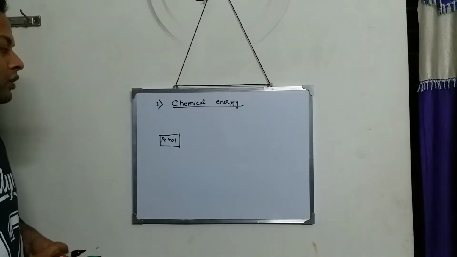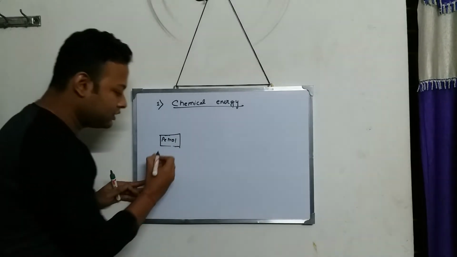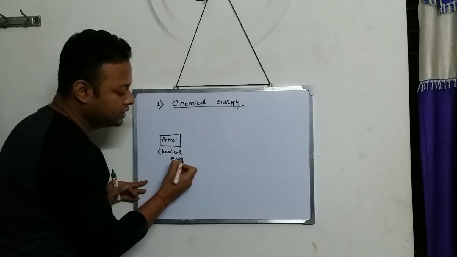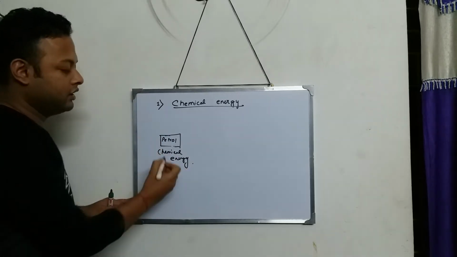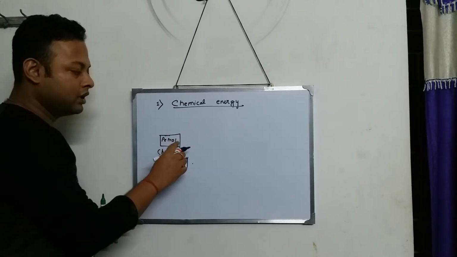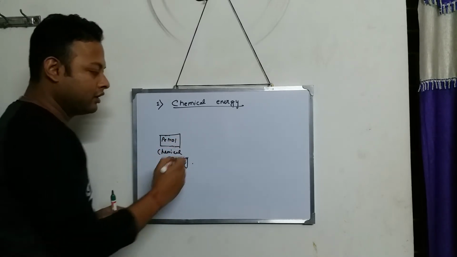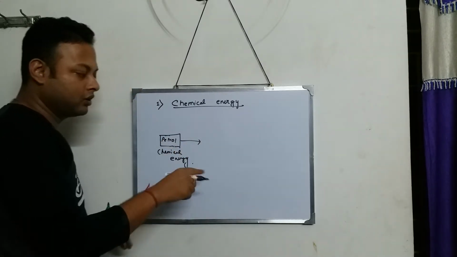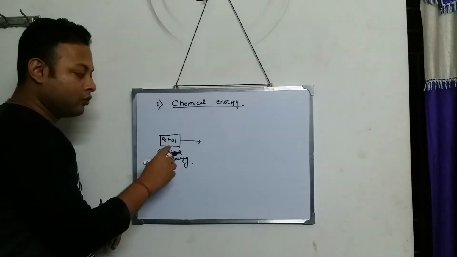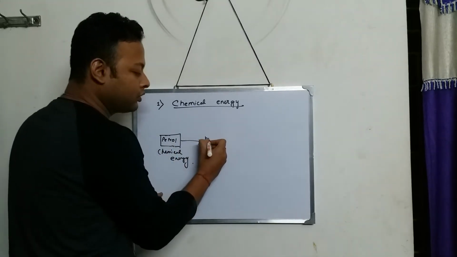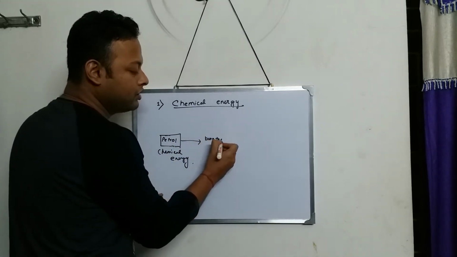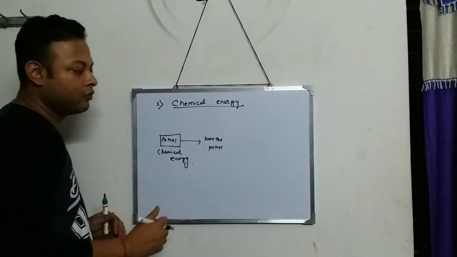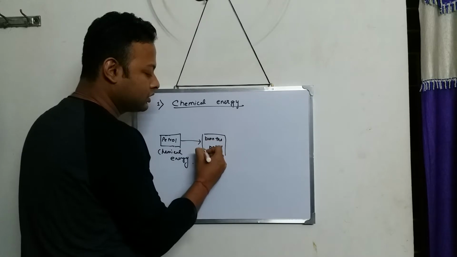So petrol has chemical energy inside it. Now, as we put the petrol inside our bike, what we do? We burn the petrol. Means inside the bike, the petrol burns. When the petrol burns, what happens?